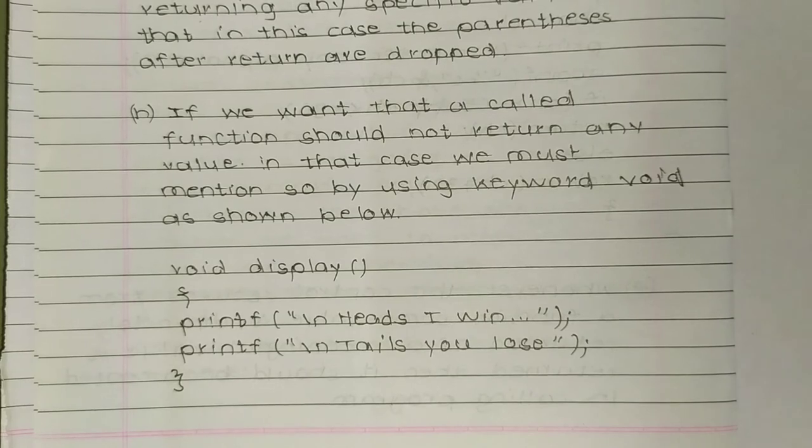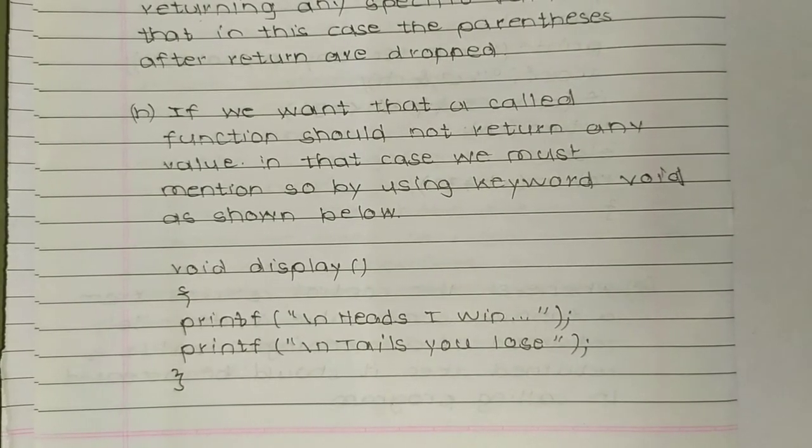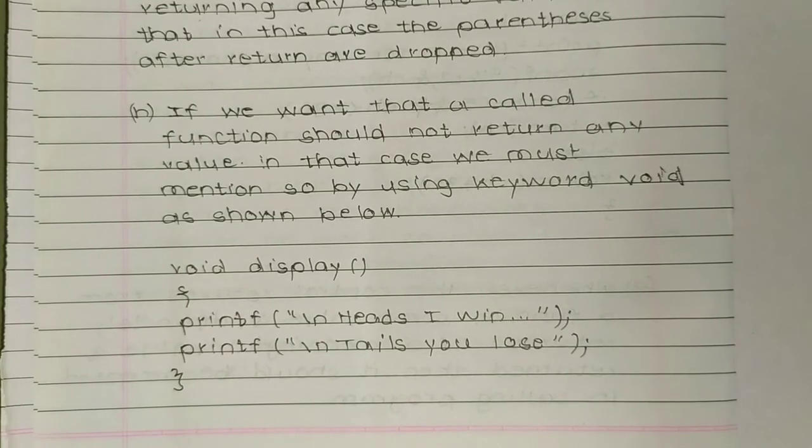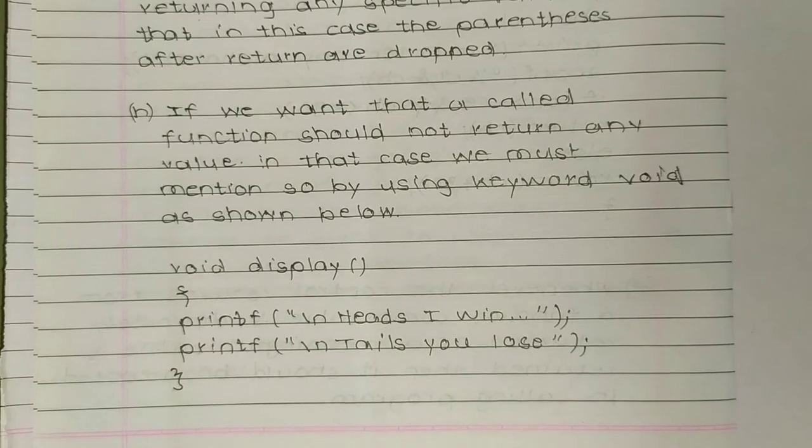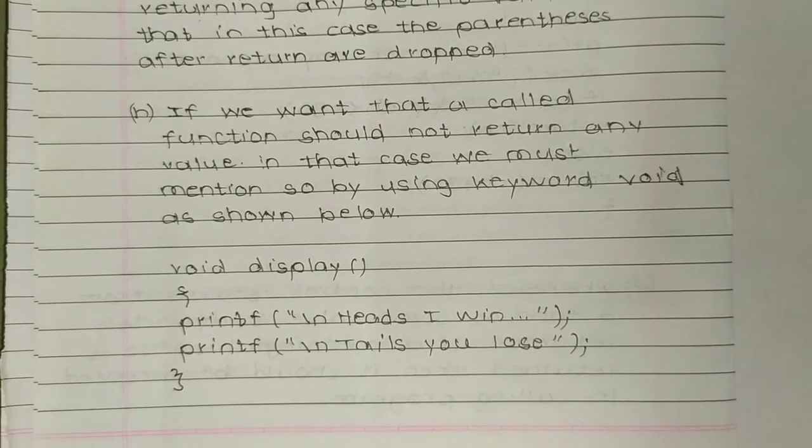So we don't want the function to return any value, so we are mentioning this with void, that is void display.